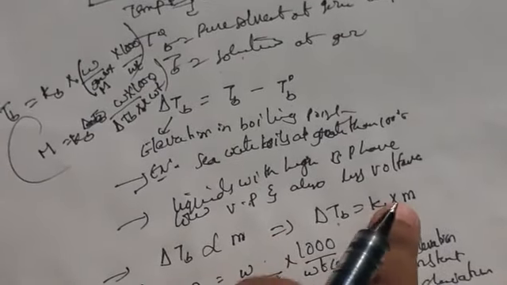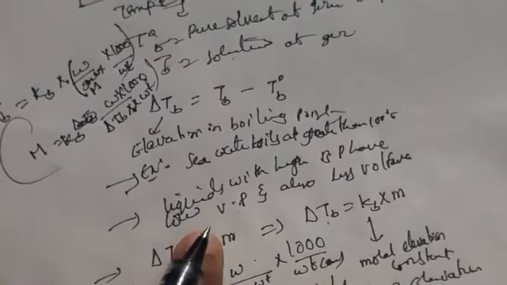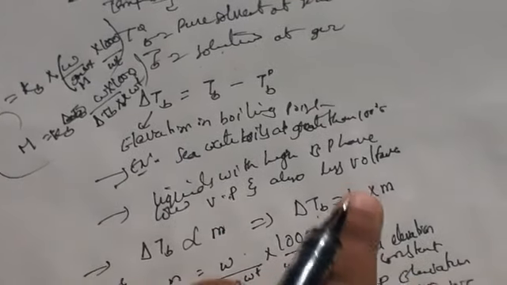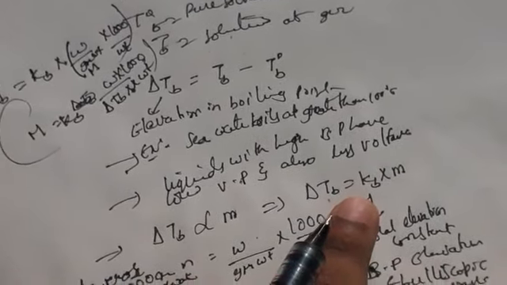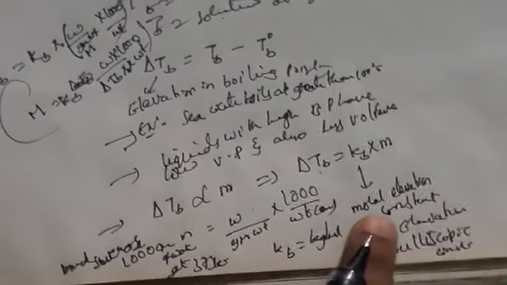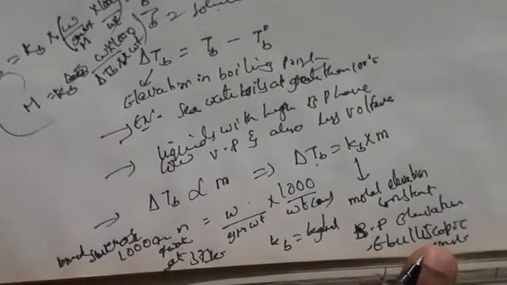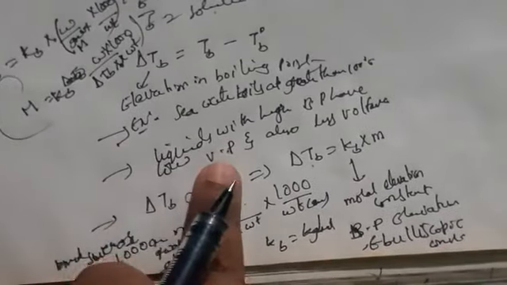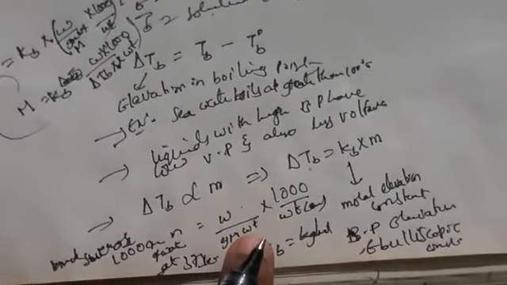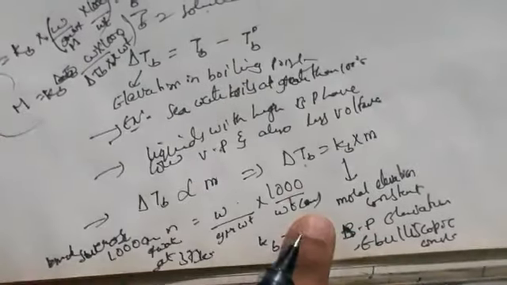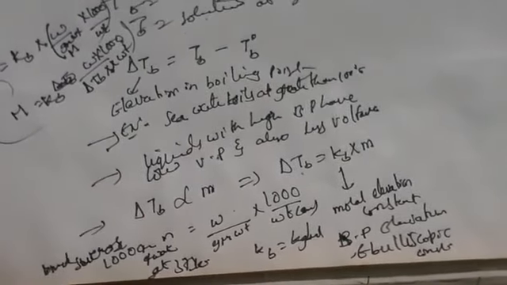If we remove the proportionality constant, we get Kb. Kb is the ebullioscopic constant, molar elevation constant, or boiling point elevation constant. What do you mean by molality? The number of moles of solute dissolved per kg of the solvent.